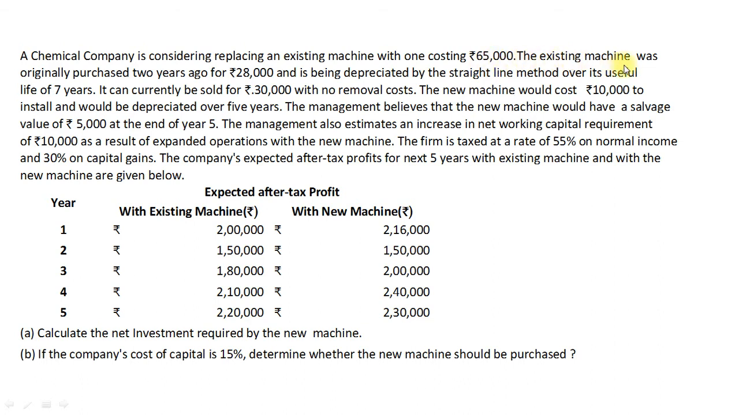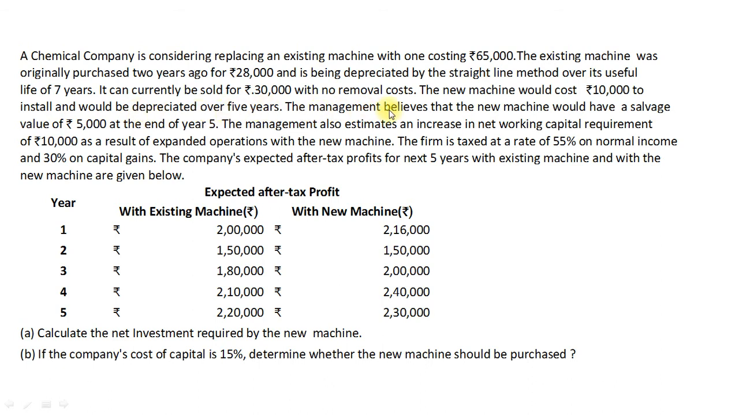The existing machine was originally purchased 2 years ago for rupees 28,000 and is being depreciated by the straight line method over its useful life of 7 years. It can currently be sold for rupees 30,000 with no removal cost. The new machine would cost rupees 10,000 to install and would be depreciated over 5 years.